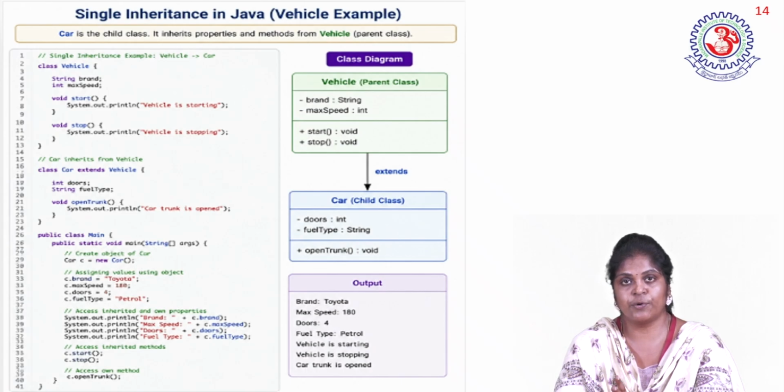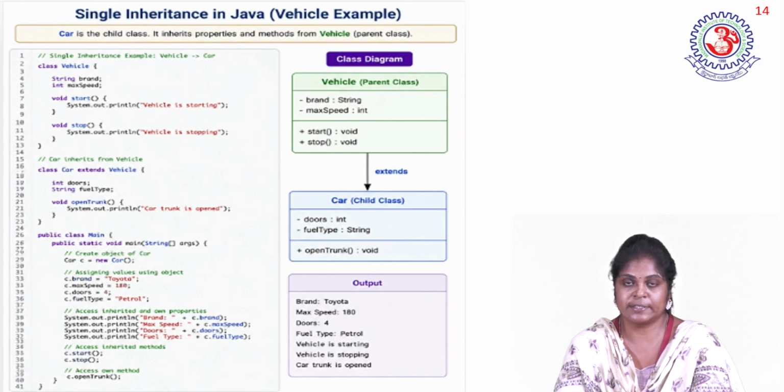All together four properties are added to the Car class. Some extra properties are defined in the Car class, that is doors and fuel type. Two variable properties. Doors is an integer type, fuel type is a String, whether fuel is diesel or petrol.